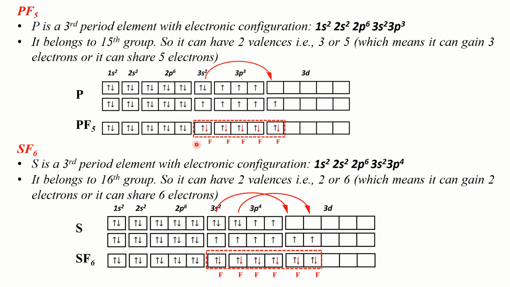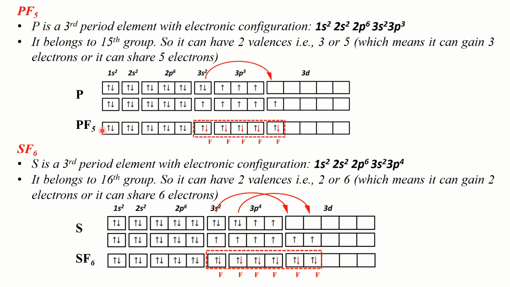Now in this situation, if 5 fluorine atoms approach the phosphorus atom, each fluorine atom would contribute 1 electron to each of the unpaired electrons in the valence shell of phosphorus, and that would result in the formation of 5 PF bonds, which is nothing but PF5 molecule. Now if you see the number of electrons in the valence shell of phosphorus in PF5 molecule, see 1, 2, 3, 4, 5, 6, 7, 8, 9, 10. There are 10 electrons in the valence shell of PF5 molecule.